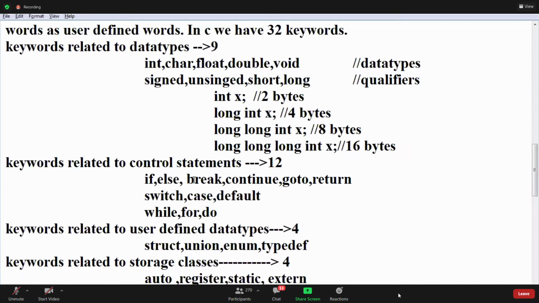With these qualifiers, if you want to increase the size, you can use long. If you want positive numbers, use unsigned, and if you want negative numbers, use signed. You can keep it signed or unsigned for positive and negative values. Long increases the size, and unsigned and signed change the values as you want.